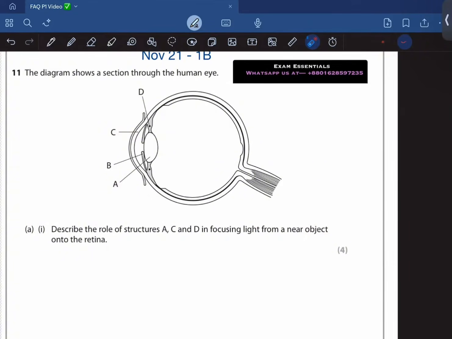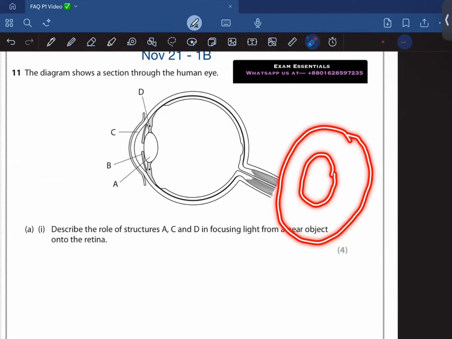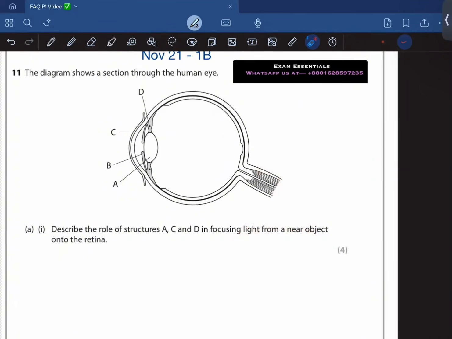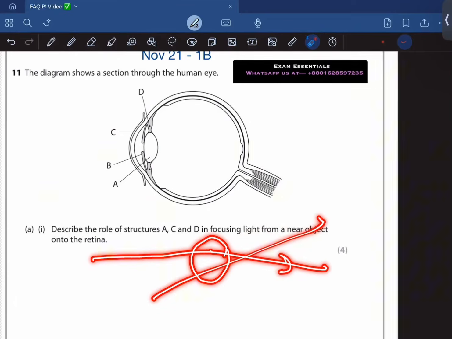Basically, this is our lens, and it is attached to two types of muscles. One is the suspensory ligaments, and the other is the ciliary muscle. Whenever the eye is focused on a near object, the ciliary muscle contracts, and the suspensory ligament slackens or relaxes. As the outer ciliary muscle contracts, it causes the lens to become more rounded, and as it becomes more rounded, it allows for better refraction of the light onto the retina.